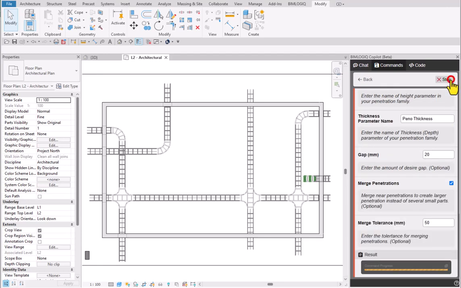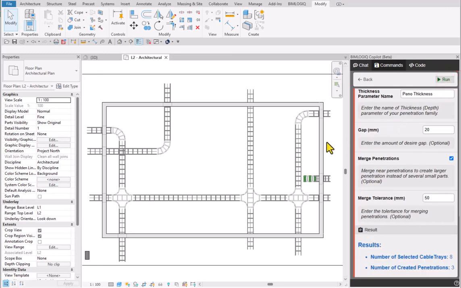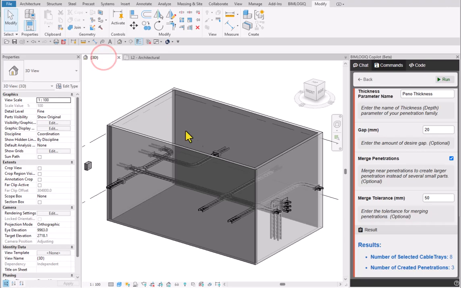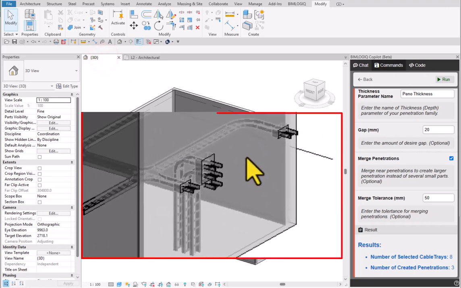Once everything is configured, click the Run button. The command will detect intersections and place the penetration family instances automatically. Here we can see our penetrations in the 3D view. Our small penetrations have been merged into a single larger one.